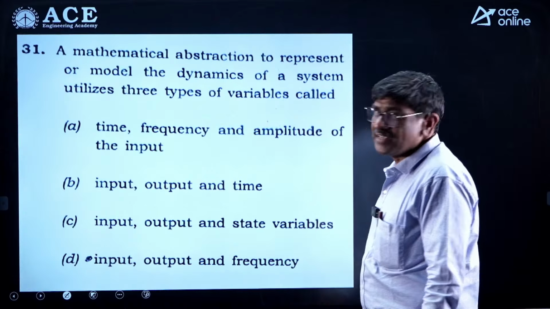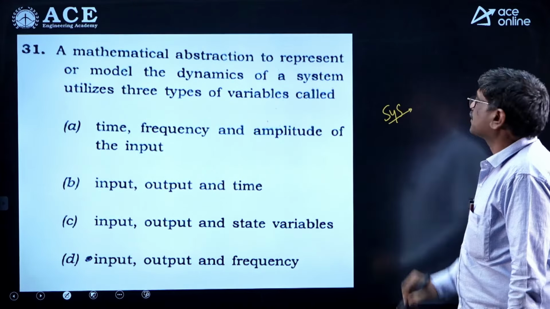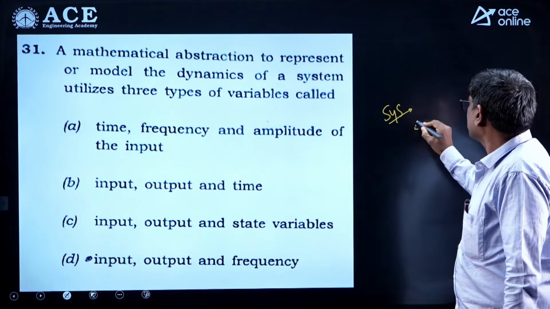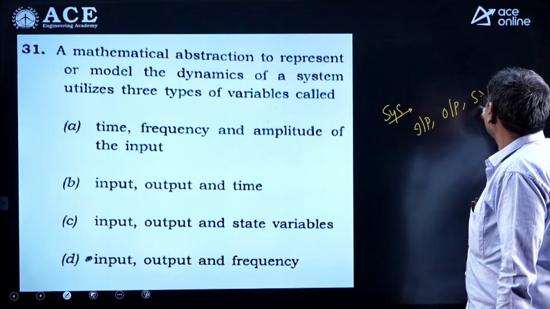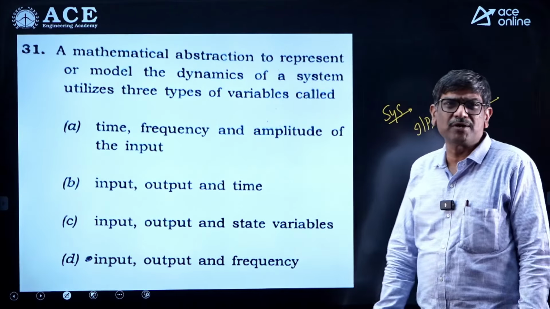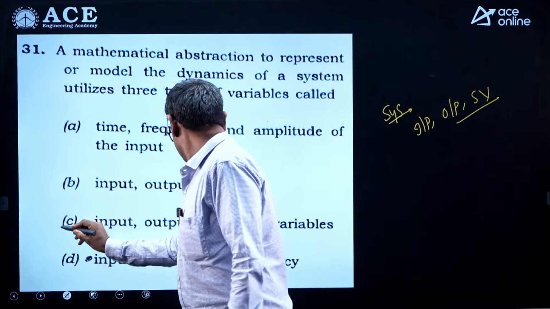Next, any system you take is described by 3 variables, that is input, output and state variables. So this question belongs to the state model. So that means the answer is C.